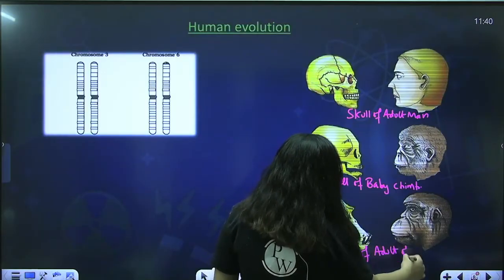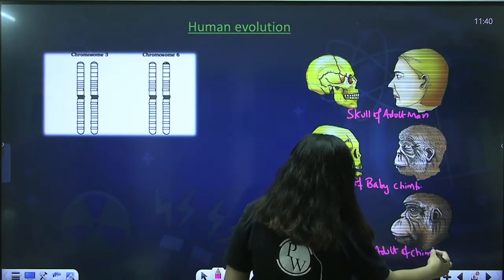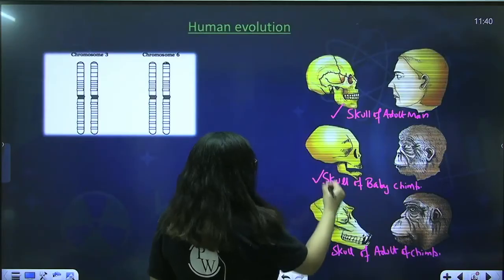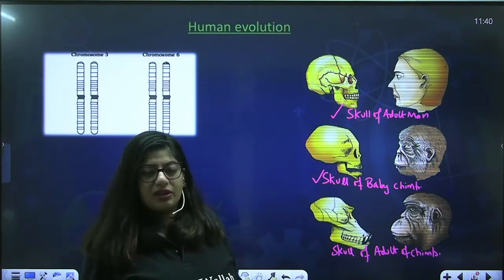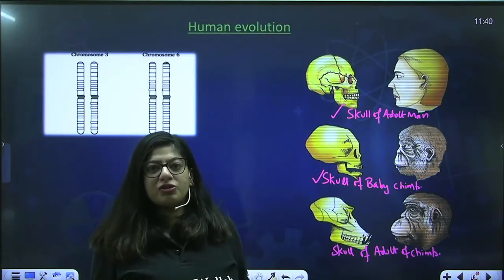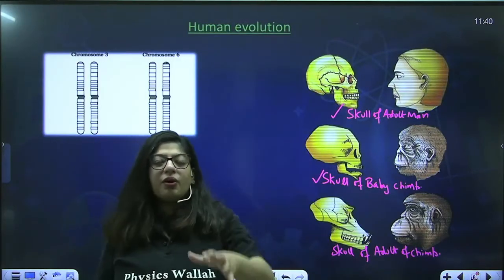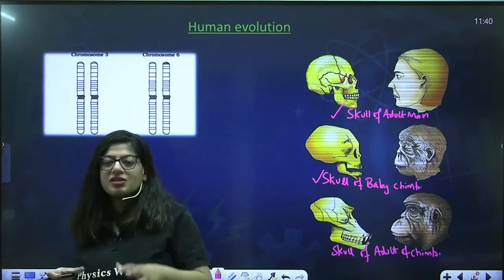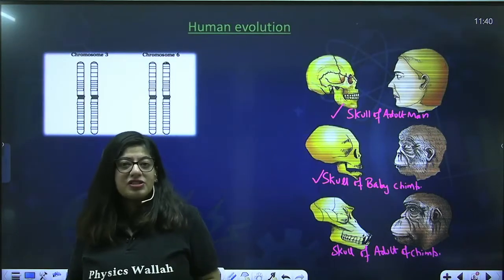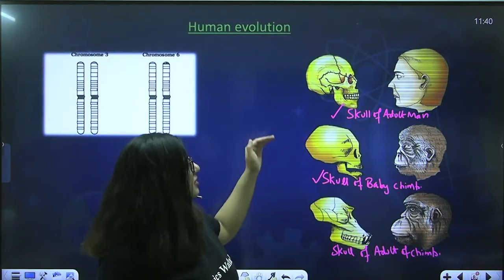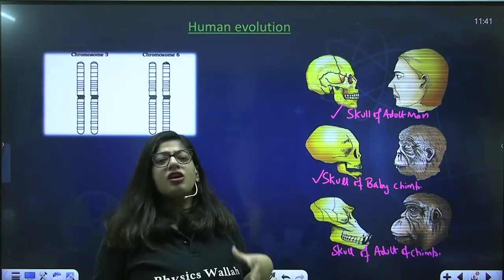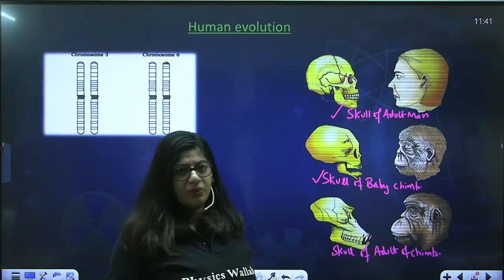So what do you think, which skulls match the most? These two match the most. So the first observation they made for human evolution, why we pointed out that our ancestors were chimpanzee or ape-like, is that the skull of the baby chimpanzee and the skull of the adult man match. So somewhere there must be a relationship.